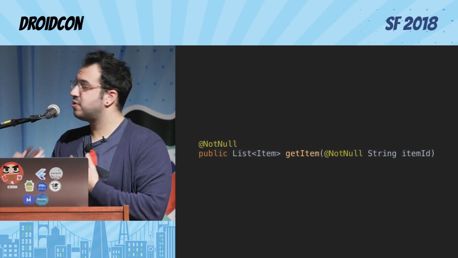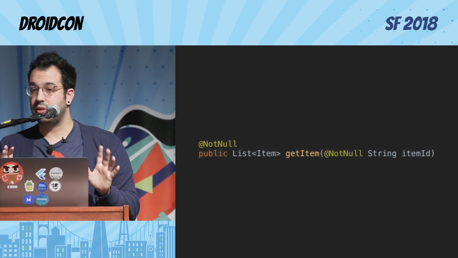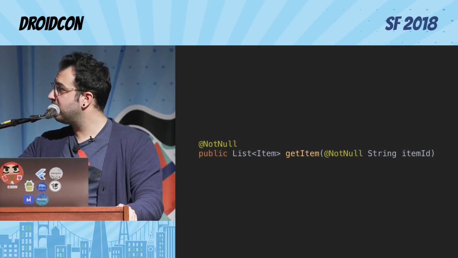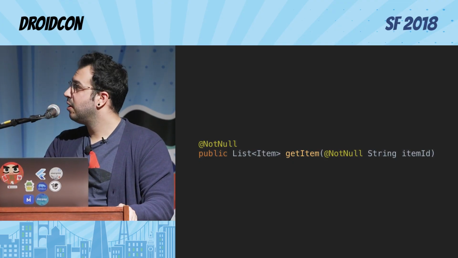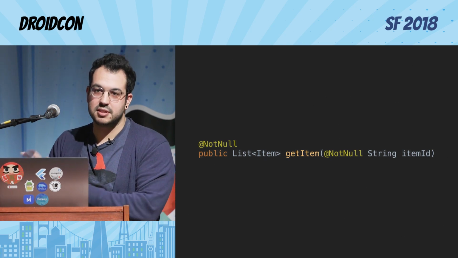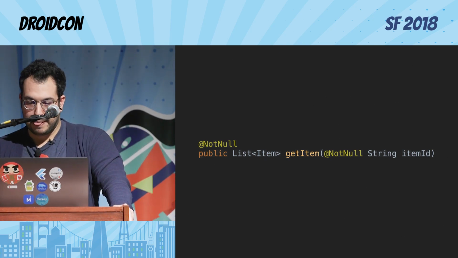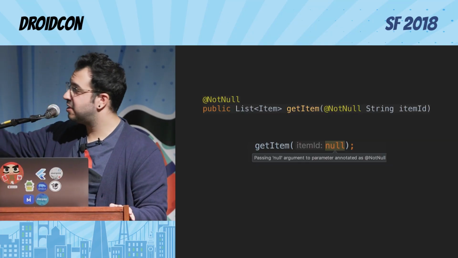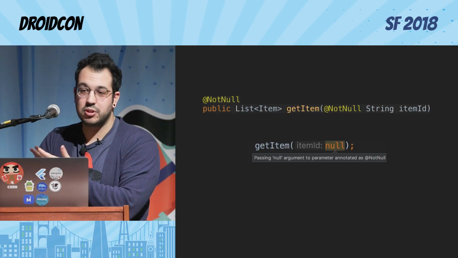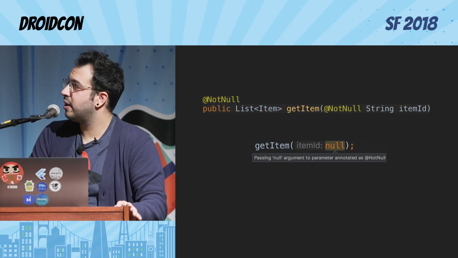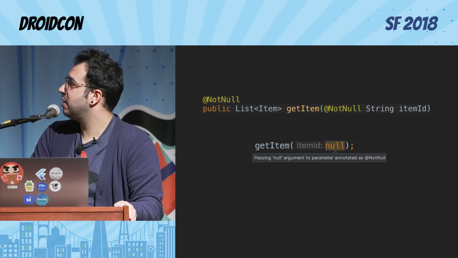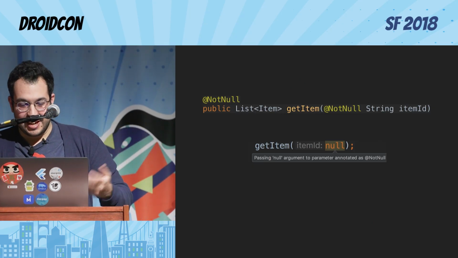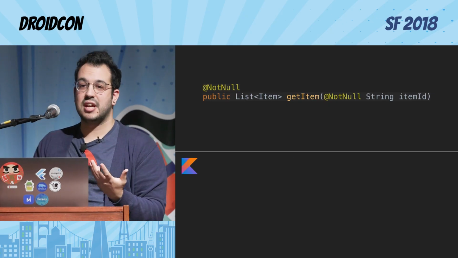And then you try to do some nice things like this contract where I'm telling you not null and not null, but they don't enforce it. It's just like, this is our understanding. I'm reading your code and you're telling me, and I trust you because you work with me, but I want to see some unit tests just in case, to enforce that. And then, you get an IDE warning. You don't get a compile error. I told you, the most important thing is to compile. This allows you to compile, but this is going to crash. We don't want this. But we ignore IDE warnings. Yeah, we like to live on the edge, and we do these things. So that's the problem. We are using this, but this is not enforcing anything, actually.